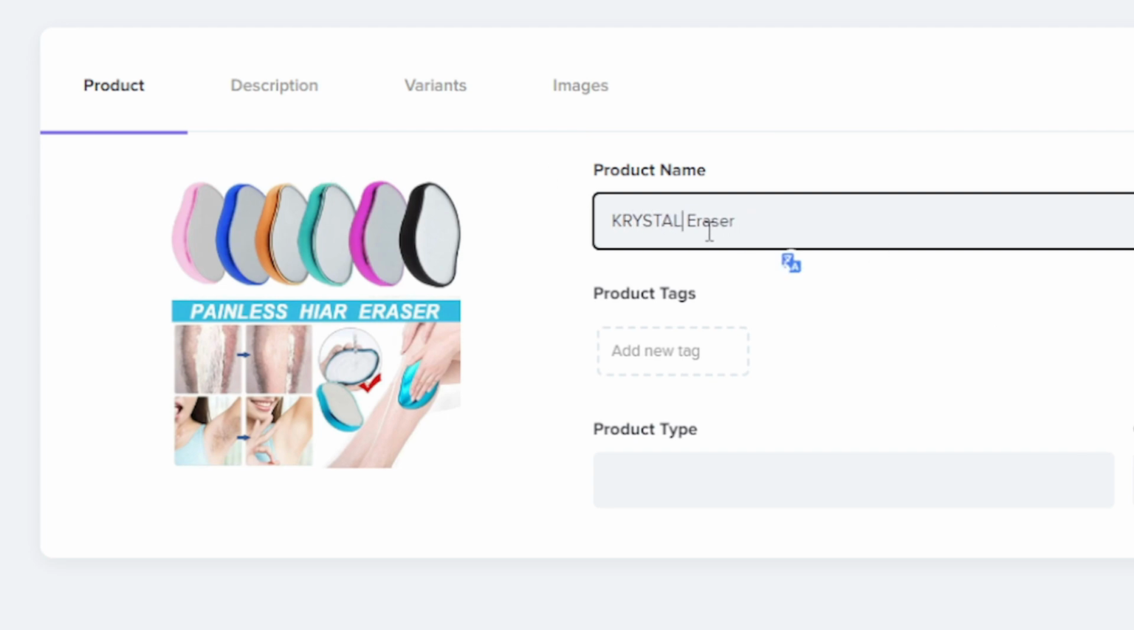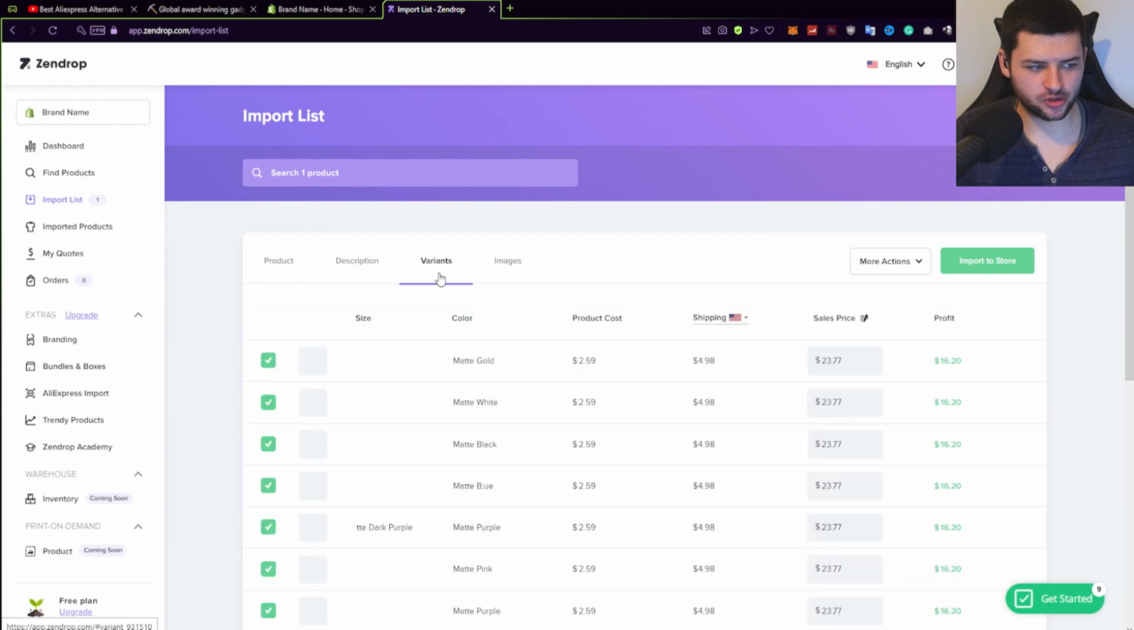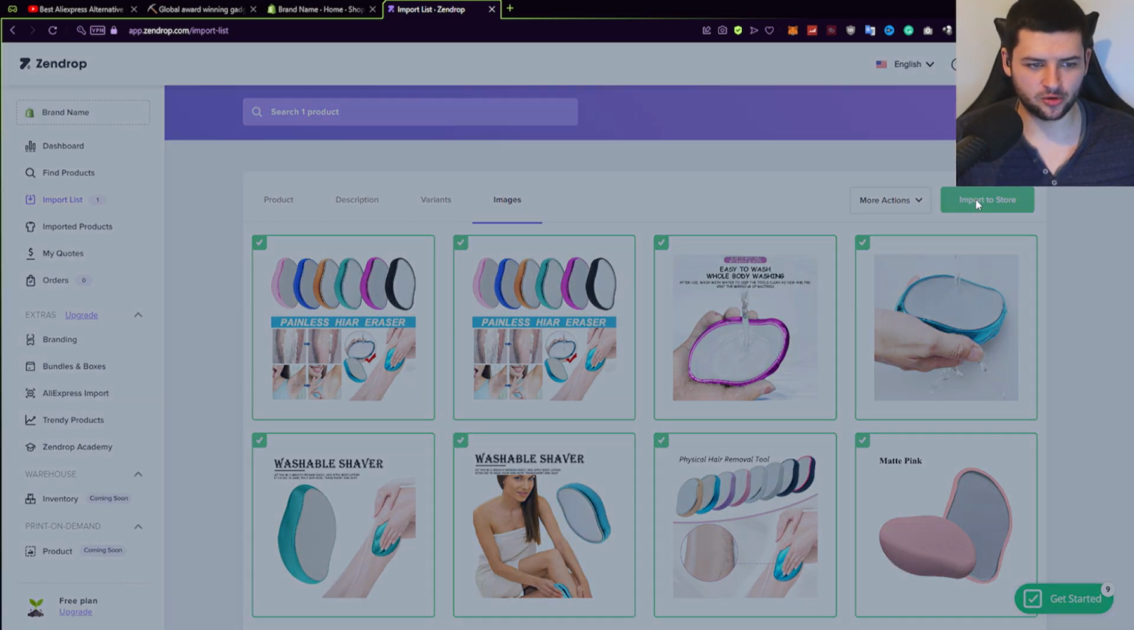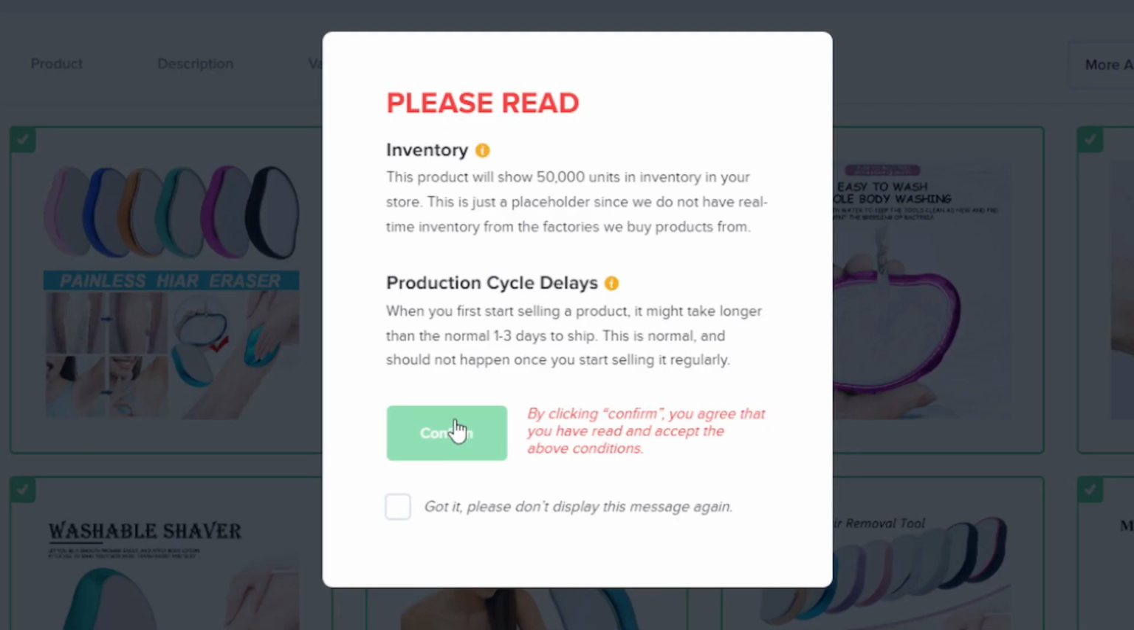We're going to call it the Crystal Eraser. You want to do exactly the same as before: change the description, the variants you want to sell, and also the images. Now just for this video and for the ease of time, we're going to just import this product how it is. Press import store and press confirm.